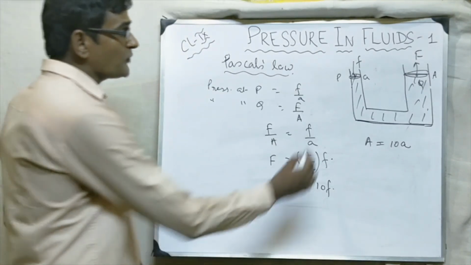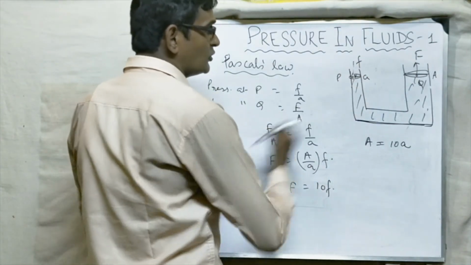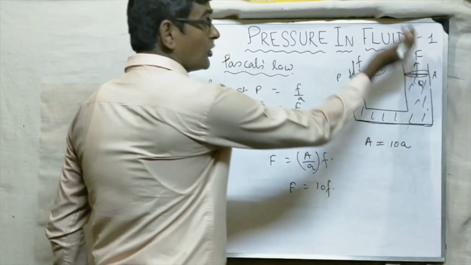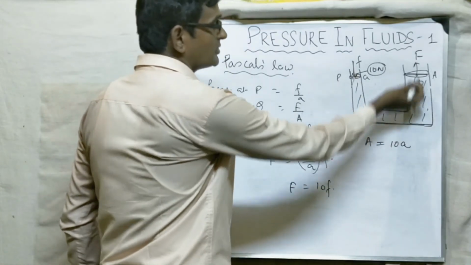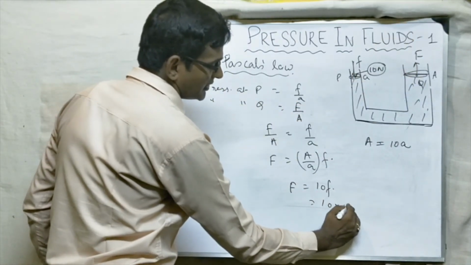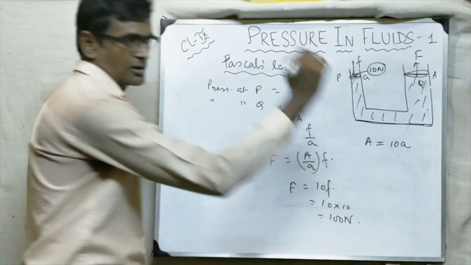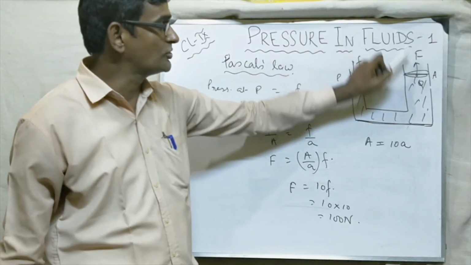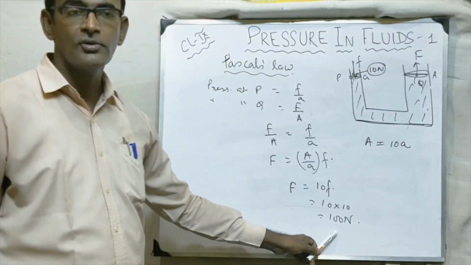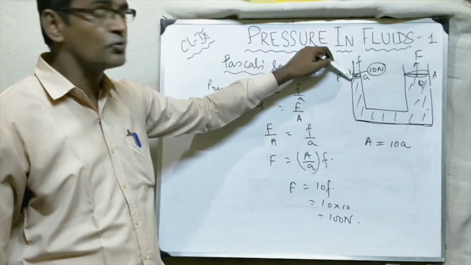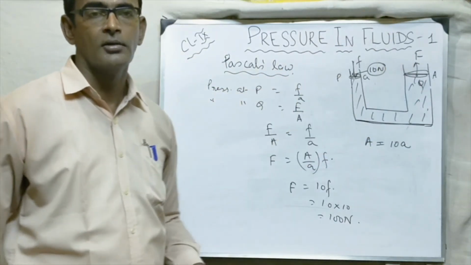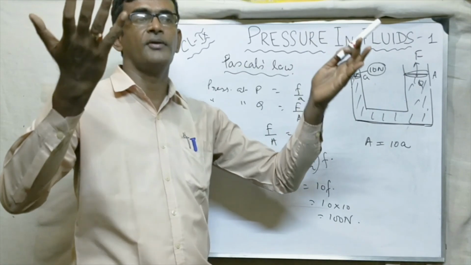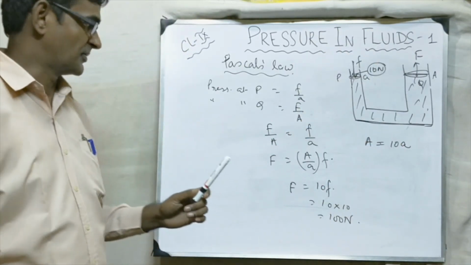Means if I place a force of 10 Newton here, what load can it lift? How much can this 10 Newton lift? 10 into 10, how much can it lift? 100 Newton. So if I place a force of 10 Newton here, it can lift a load of 100 Newton. Suppose you keep 20 Newton here, it can lift a load of what? 20 into 10, 200 Newton. This way, this hydraulic lift can lift heavy trucks or cars for washing purposes.